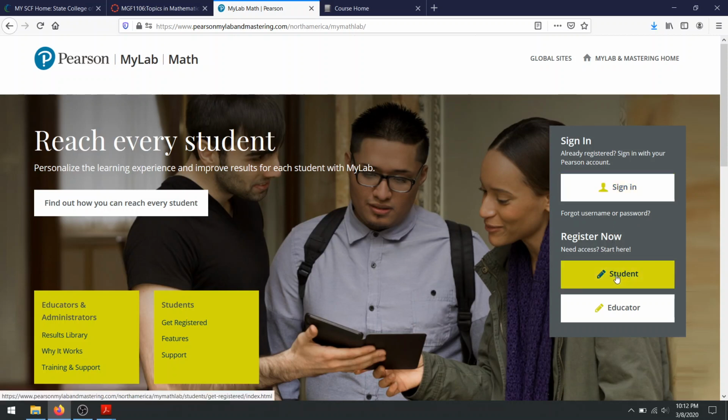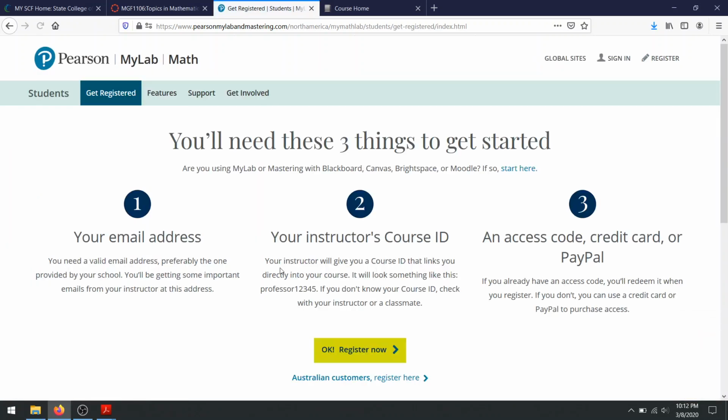If you don't have a login, you're going to register as a student. When you register as a student, these are the 3 things you need. Make sure you use your SCF email address, or else you won't be getting responses from me. You need your instructor's course ID. That is the Schaller 78132. That's on the syllabus. And you also need your access code, or a credit card, or PayPal.